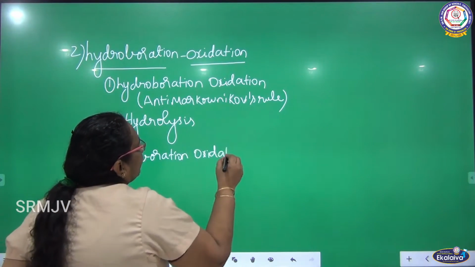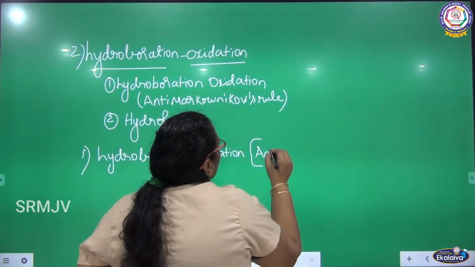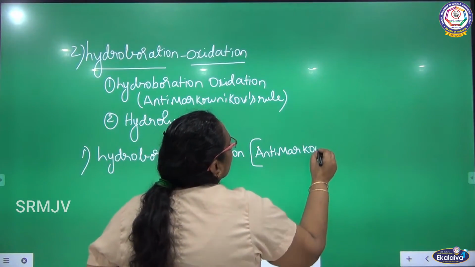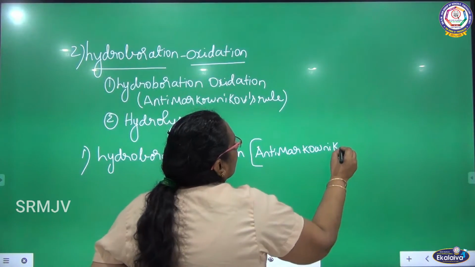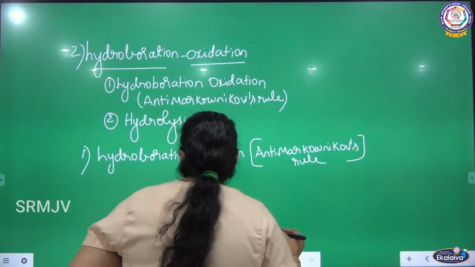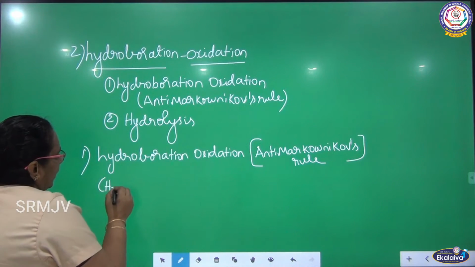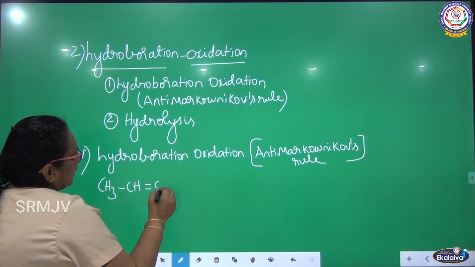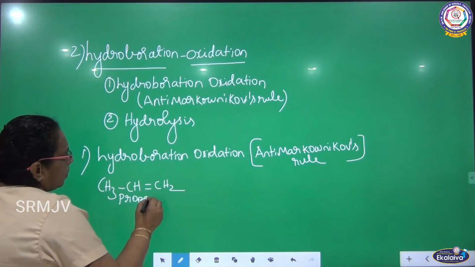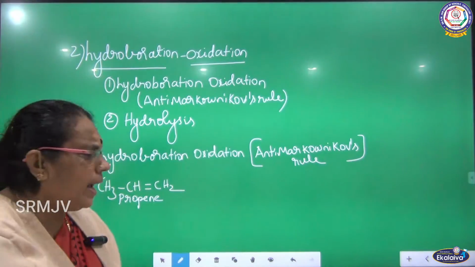What is the rule we are going to follow here? Anti-Markovnikov's rule. Let us start with the reactant. What is the reactant I am going to take here? Propene, CH3 single bond CH double bond CH2. To this propene, I am going to add borane.